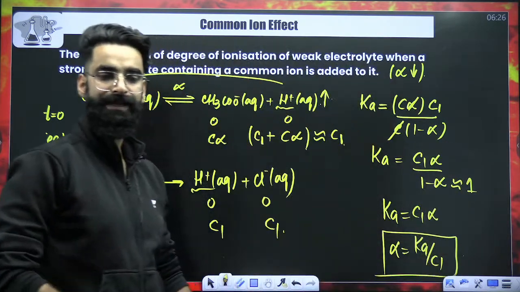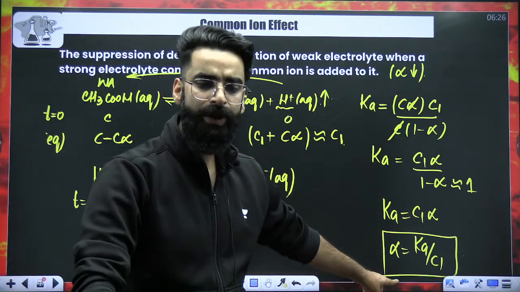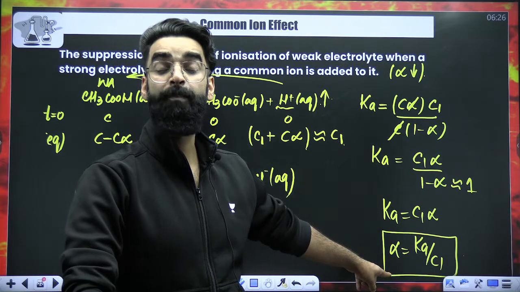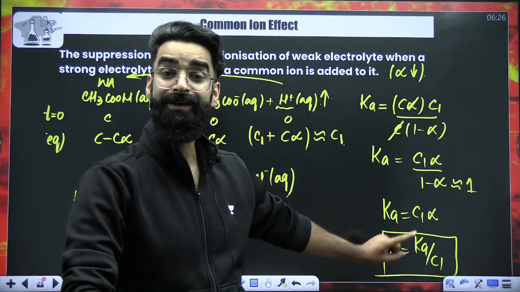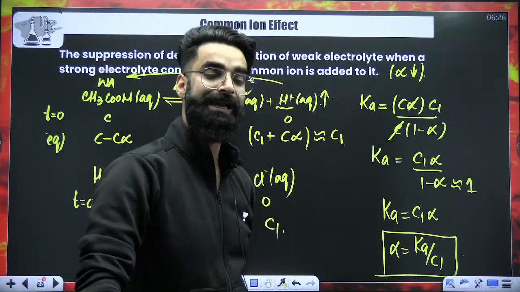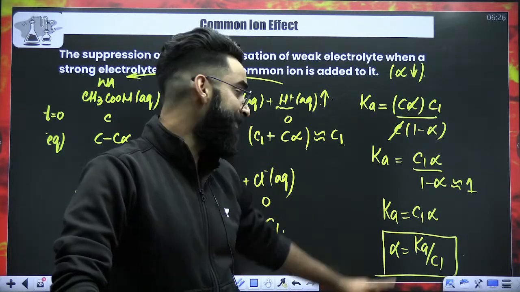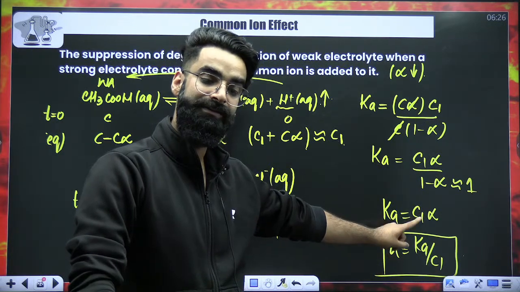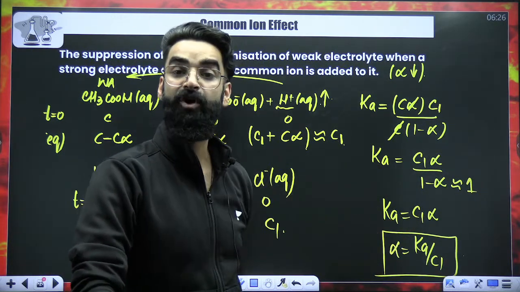Ka divided by C1. Tell me, is this the old alpha or the new alpha? Is this the alpha before the addition of strong electrolyte, or the alpha after the addition of strong electrolyte? Is this the alpha before the operation of common ion or after? This is the value of alpha after the operation of common ion.